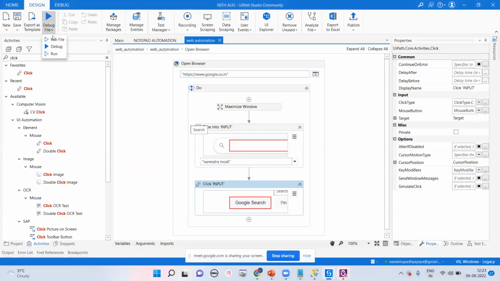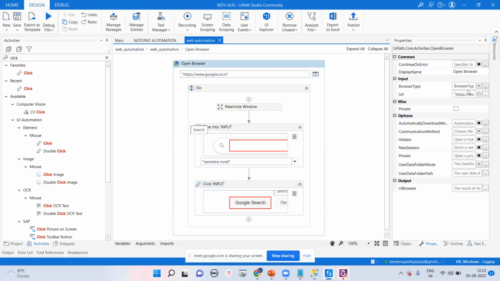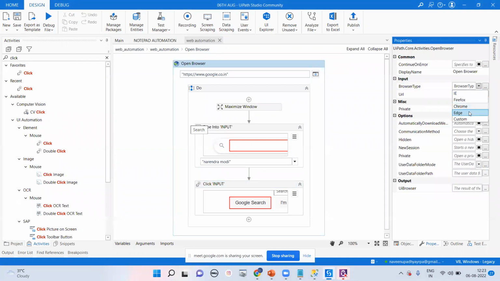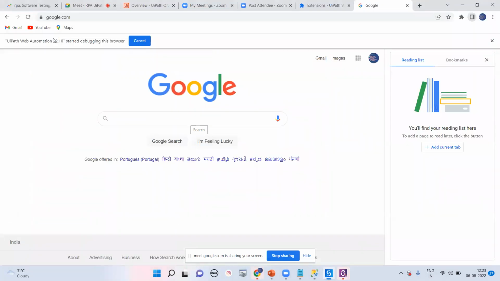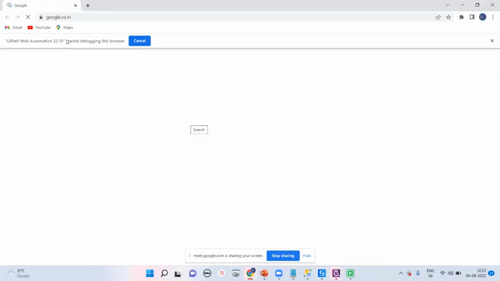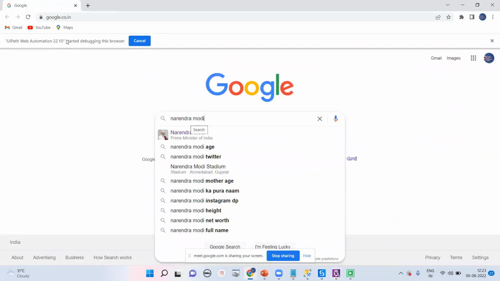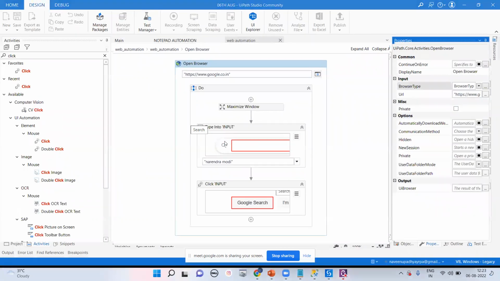We'll try to run this program. In open browser, we have already selected the browser type, and that is Chrome. You can see right now the list of particular browsers available: IE, Firefox, Chrome, and Edge. We are going for Chrome. Let me save and run. UiPath always tries to launch a new window. It's not an issue.